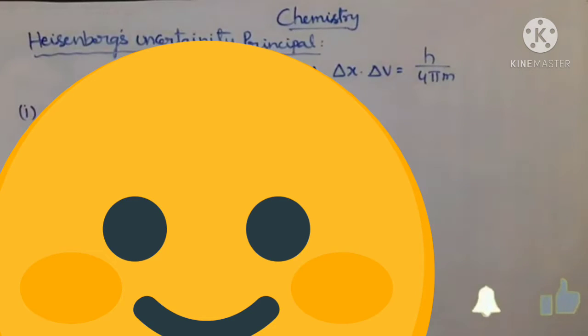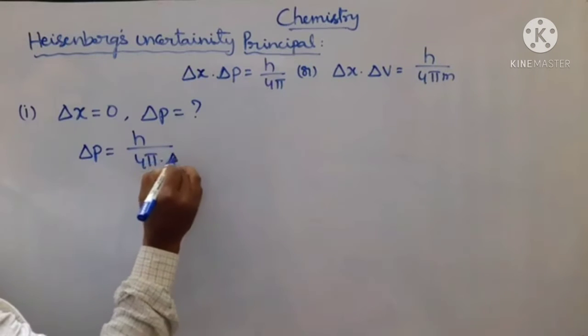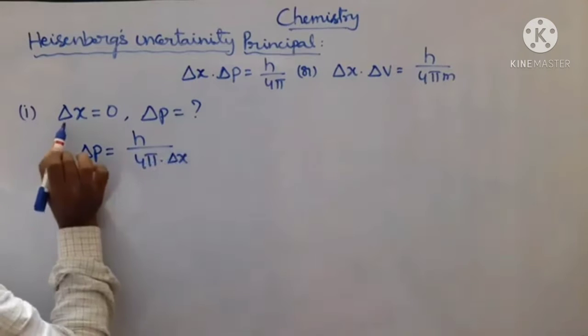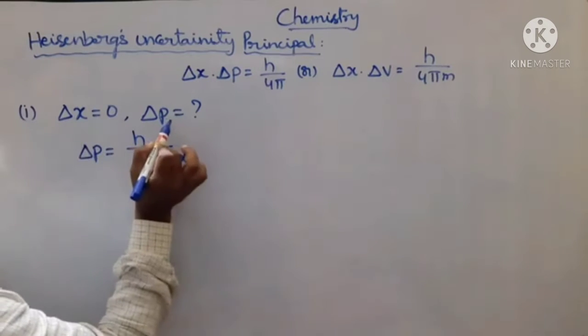Look at the same equation now. I am writing delta p is equal to h by 4 pi into delta x. If delta x value is 0, what about delta p?